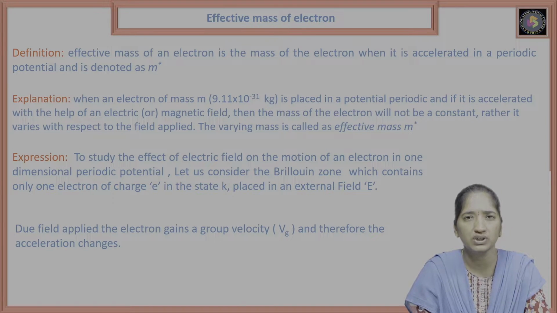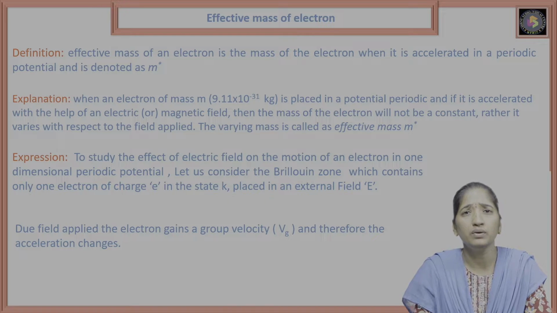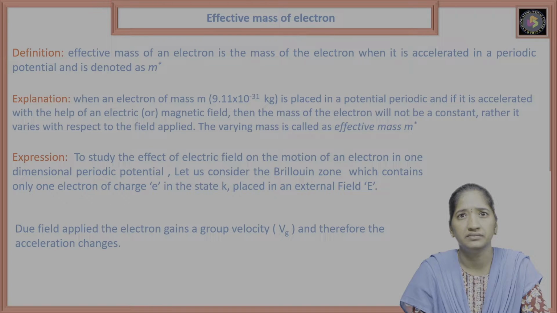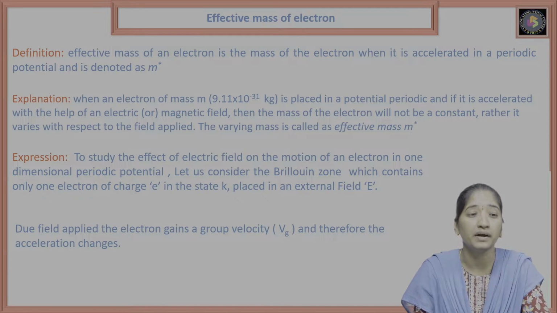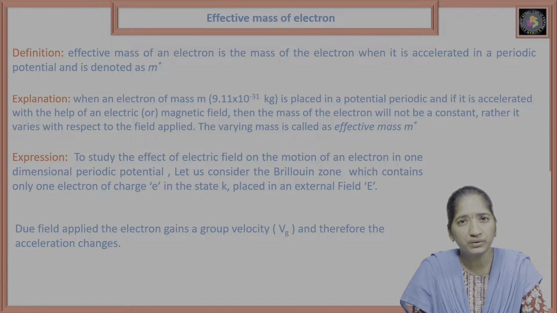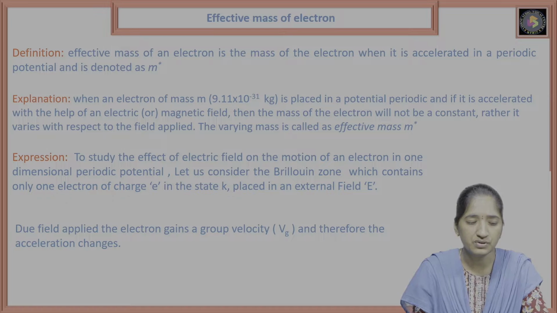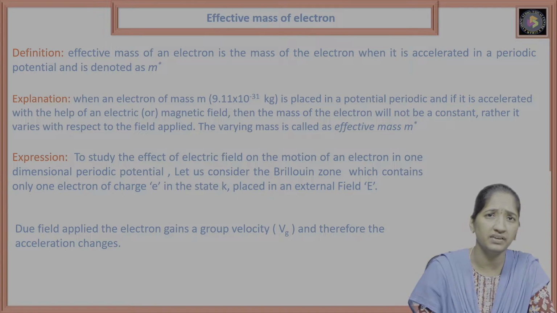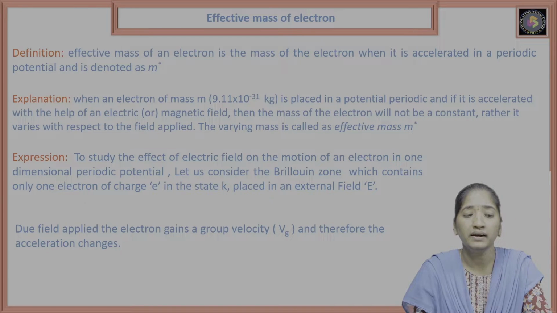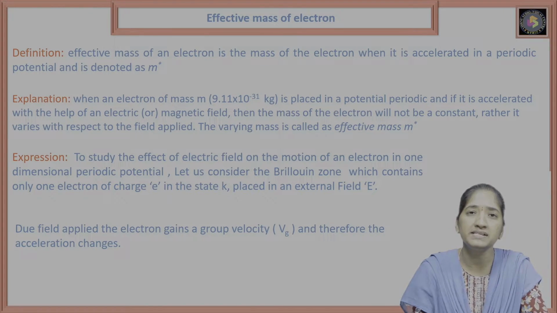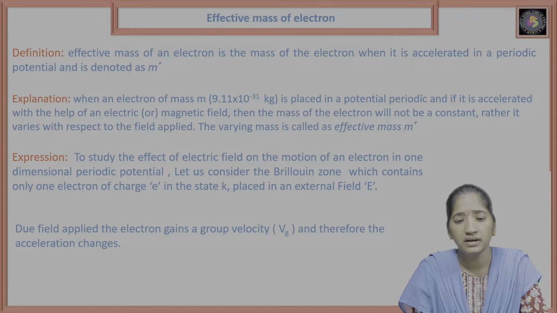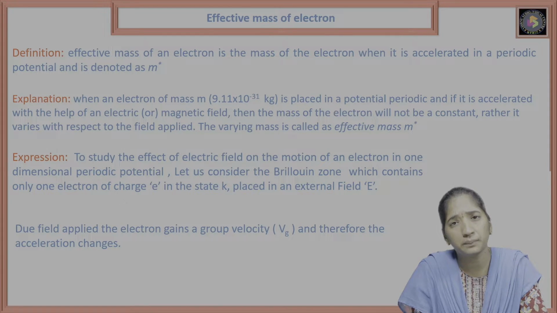So the definition is: effective mass of an electron is the mass of an electron when it is accelerated in a periodic potential, and it is denoted by m star. Coming to the explanation, when an electron of mass m, that is 9.11 into 10 to the power of minus 31 kg, is placed in a periodic potential,